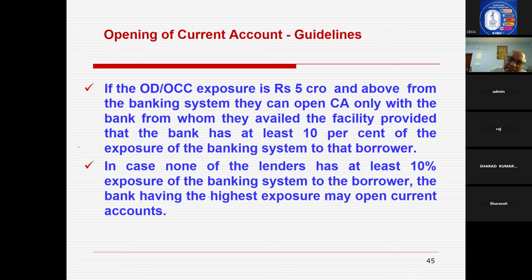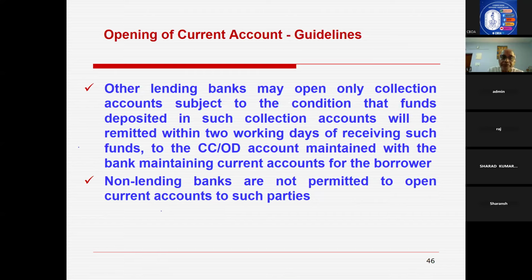If none of the banks has the exposure of 10% and above, the bank which has the highest exposure for that borrower only has to open the current account. So in a group, if nobody has 10%, the bank with the highest share only will open.